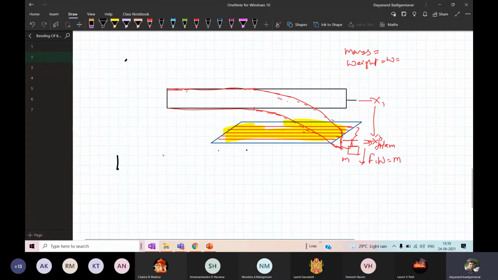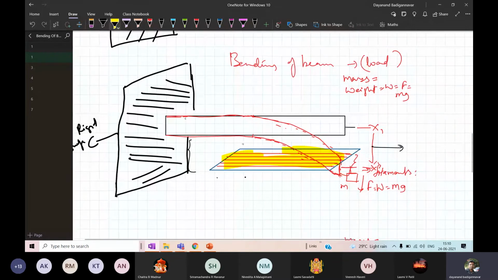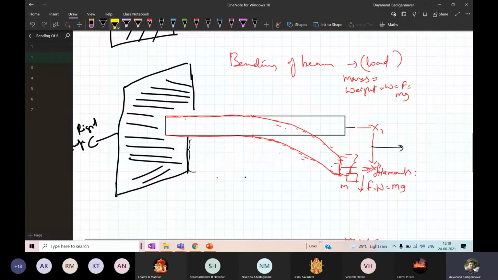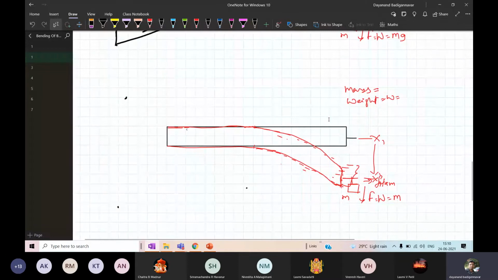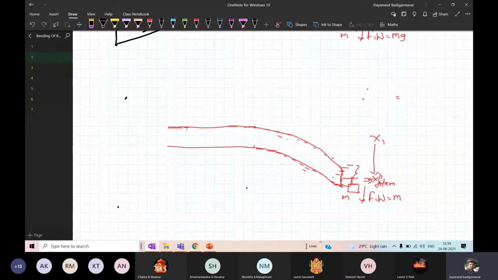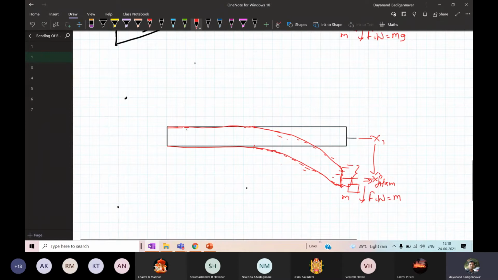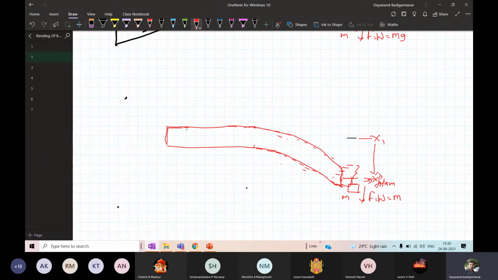Okay, so what I will show is the one which is bent. The one I have here is the bent beam. It looks like this. Actually the beam was straight. Now application of the load has made the beam bend downwards. So this is the beam now.